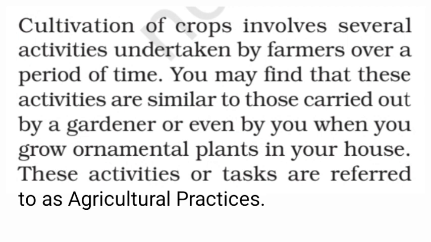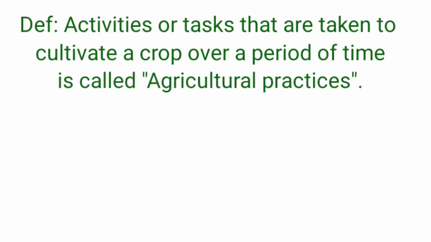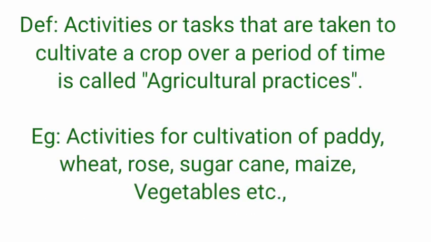Cultivation of crops involves several activities. Those activities are done even in a garden, while growing ornamental plants, maintaining the beauty of the garden, mixing of the soil, watering the plants regularly, making manure, etc. Now let us design an overall definition of agricultural practices.